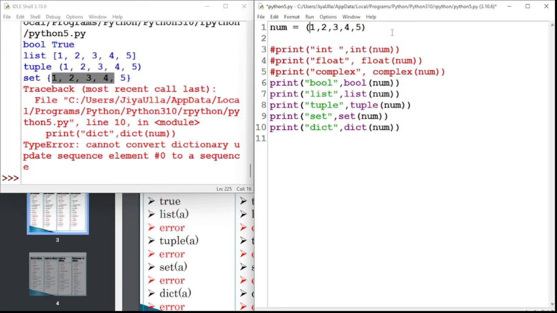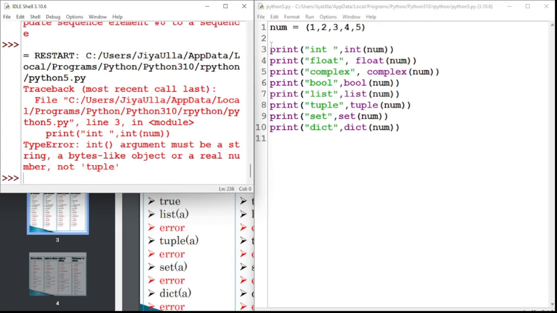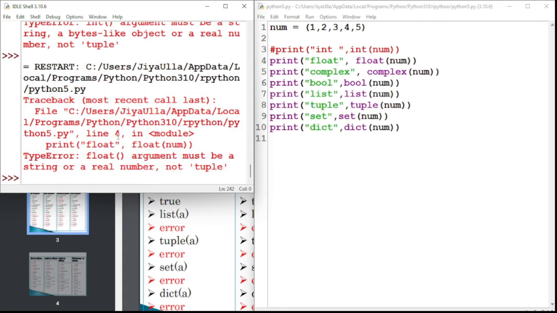This is my tuple. Can I convert the tuple into an integer value and a tuple into a float value? It is the same. We are unable to convert the tuple into float or complex, but we can convert it to Boolean, list and tuple. Let's see. If I run this program, at the first three lines you will get an error. If I comment this out, at the fourth line you will get the error. The fourth line means we can't convert it into float.